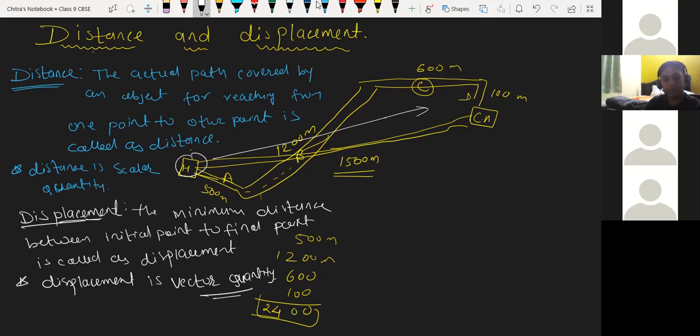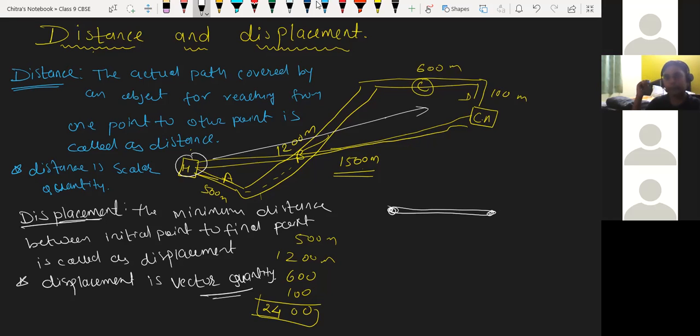Sir, I have a question. If displacement equals 0, then it won't be a straight line, right, sir? Yes, it won't be a straight line. It may be a straight line, but the object has to move in a straight line and come back to the same place. Then it would land on the exact point.